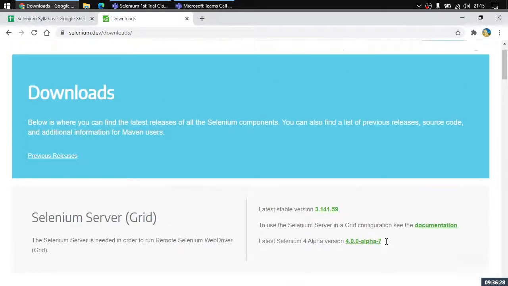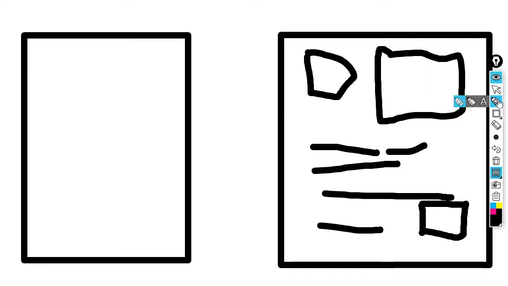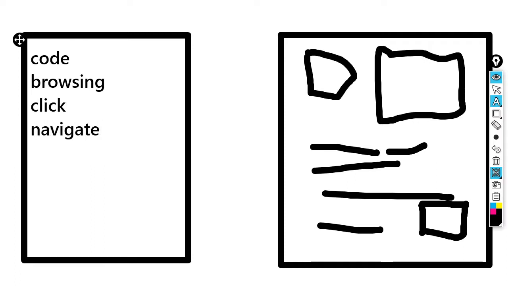So how can we perform all these things in Selenium? This is easy. With the help of Selenium, we would be writing code. Code for what? For browsing. Say I would like to click, or I would like to go to a page, so navigate. I would like to type something. So there would be some actions that we would be performing, and those actions will be sent to the browser for processing.